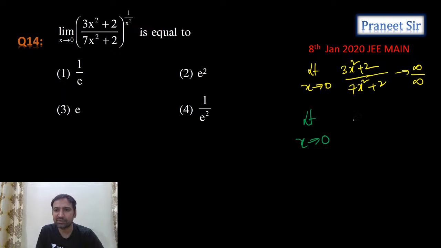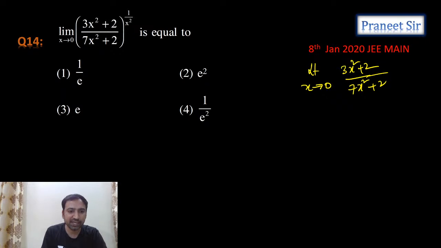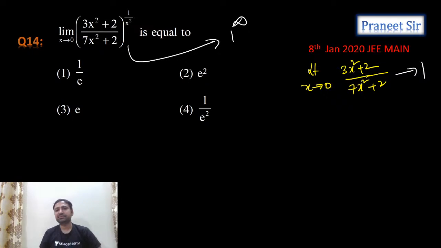Oh, one second, guys. We are not getting 0 by 0, guys. We're getting 1 actually. So here x is tending to 0. I didn't see that. Yes, when you substitute x equals to 0, we're getting 1. So are we getting like 1 power infinite, guys? So we have 1 power infinite, we have a formula, right? So can we use that 1 power infinite formula?